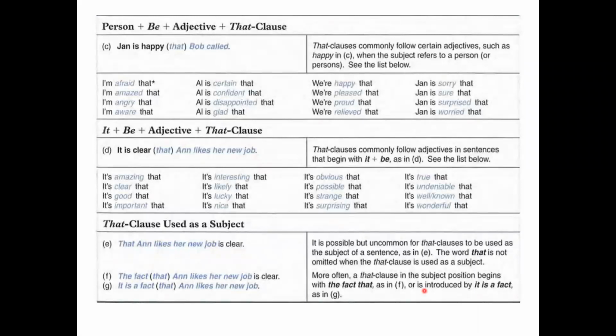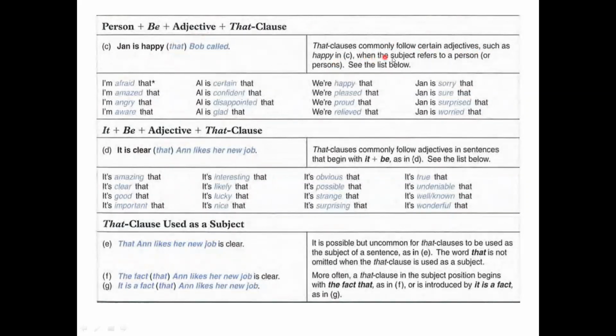Now here we have person plus be plus adjective plus that clause. John is happy that Bob called. When we put it between two brackets, that means it can be omitted. John is happy that Bob called, or even John is happy Bob called. That clause commonly follows certain adjectives, such as happy. In C, you see that happy that is possible.